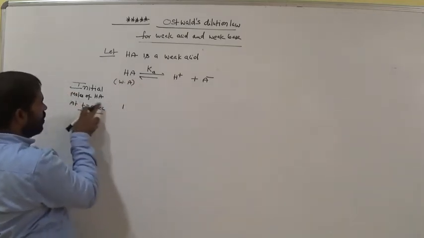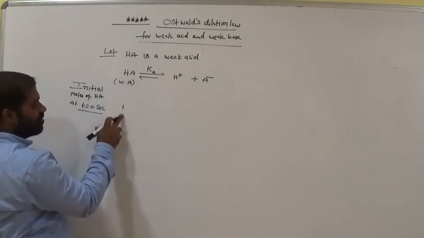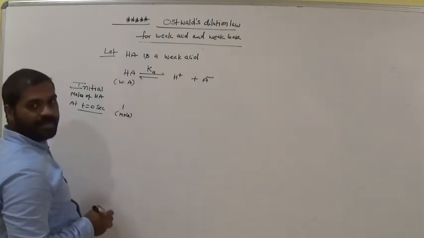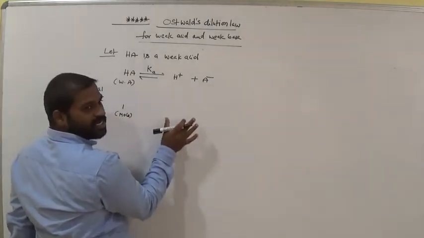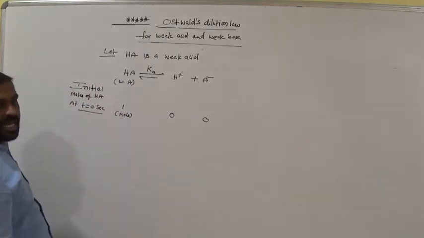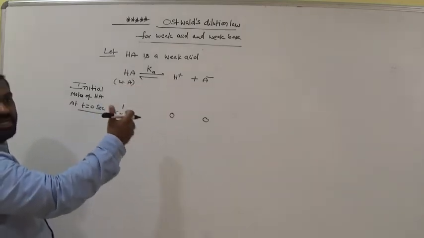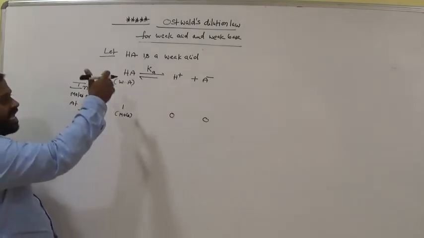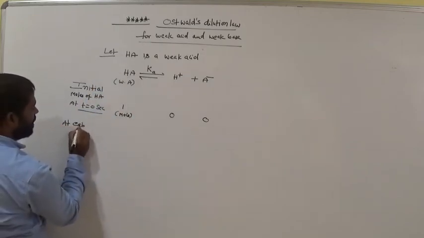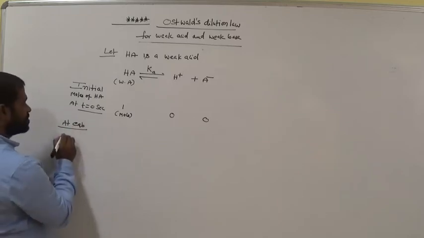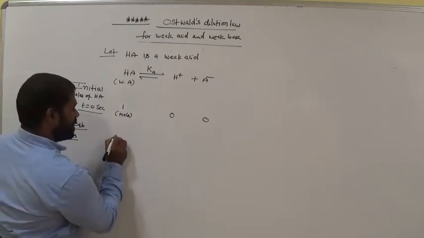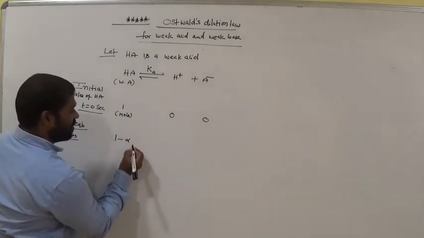How many moles of HA? 1 mole. Number of moles of HA means initial 1 mole. Now at t equals 0, is there any product? No product. So 0 moles. And after some time the reaction attains equilibrium. That means equilibrium is established. At equilibrium time, the moles of HA are taken as 1 minus alpha.